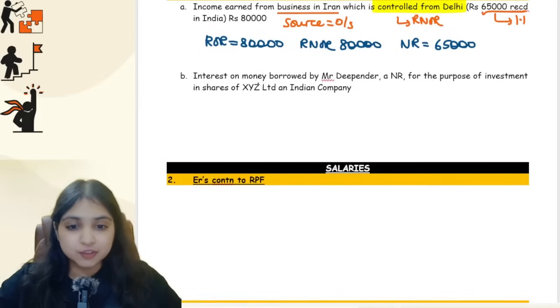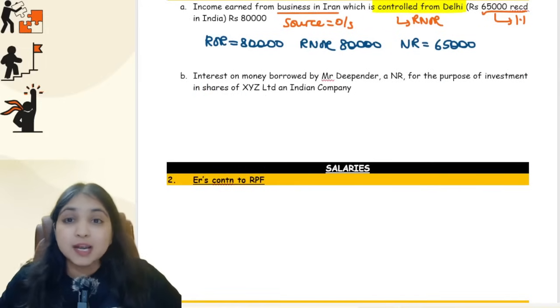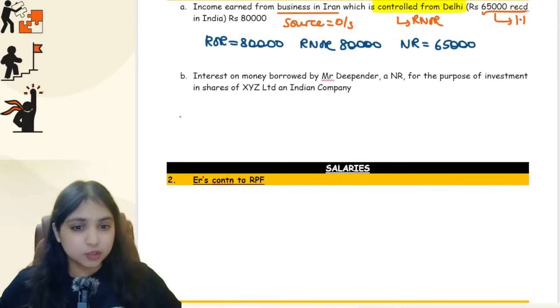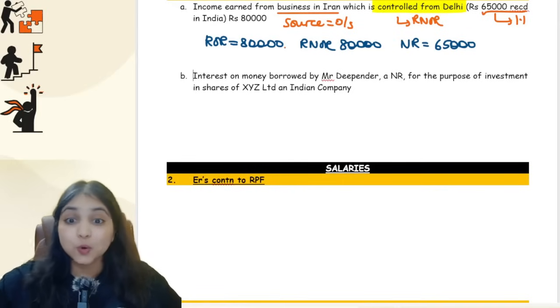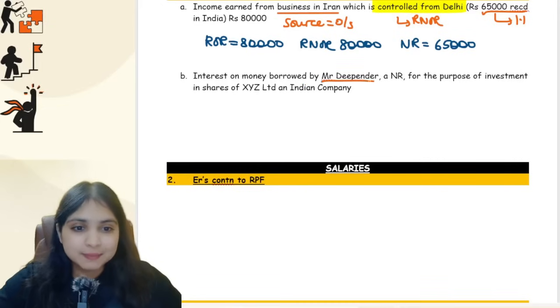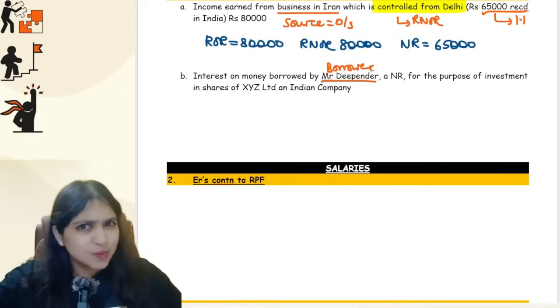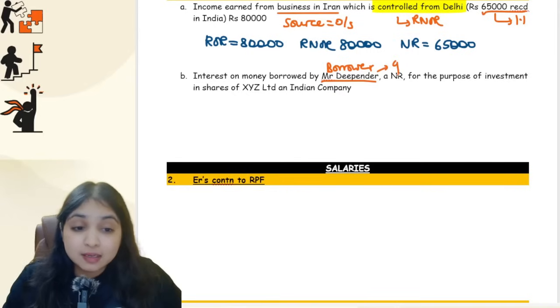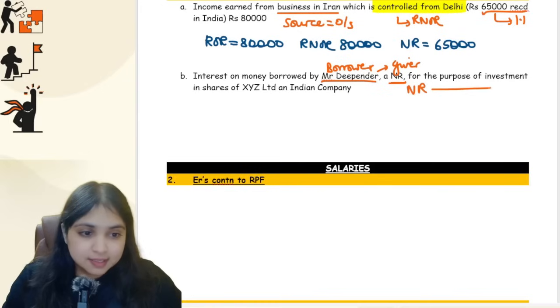Now come to the second subdivision. Interest on money borrowed by Mr. Deepender, a non-resident, for the purpose of investment in shares of XYZ Limited, an Indian company. See, whenever it comes to interest royalty FTS, I always tell you draw the diagram. Tell me who is paying interest to whom over here. Interest on money borrowed by Mr. Deepender. So Mr. Deepender, he is the borrower over here. He is the one who is borrowing the money. So he is the one who will pay the interest, guys. So he is the giver of the interest and he's a non-resident. So non-resident is paying to my assessee some interest.